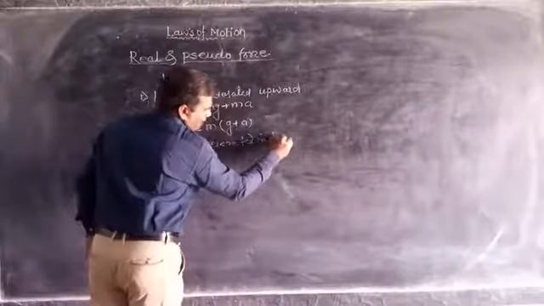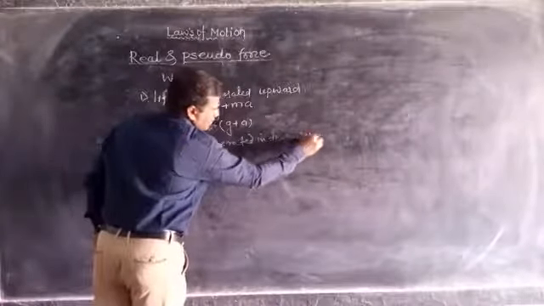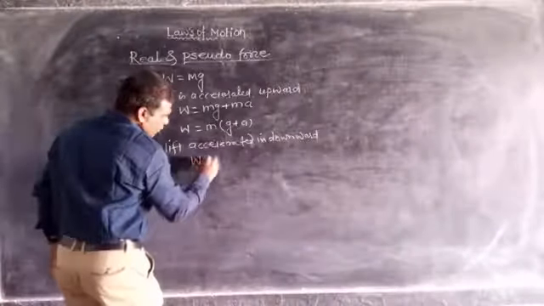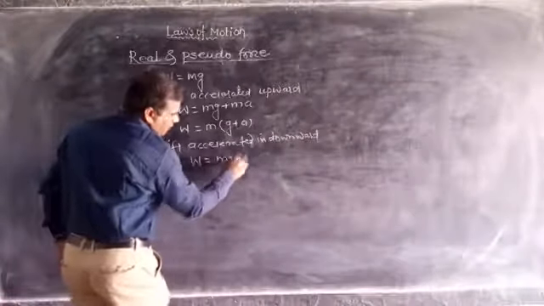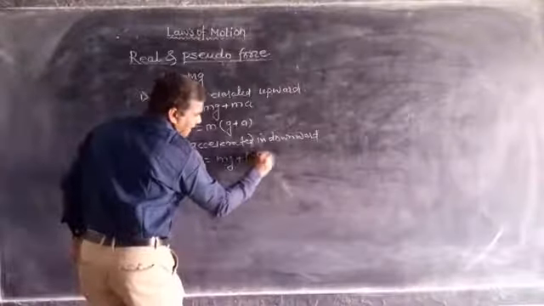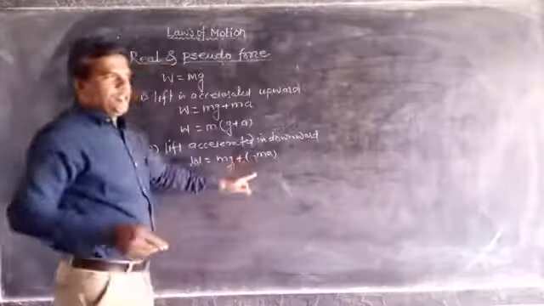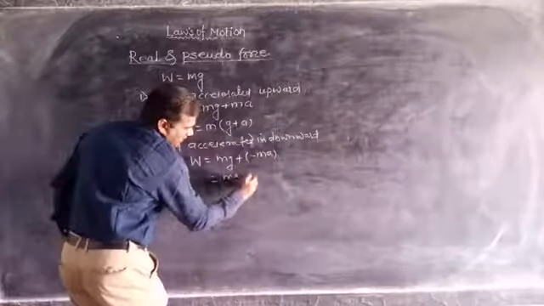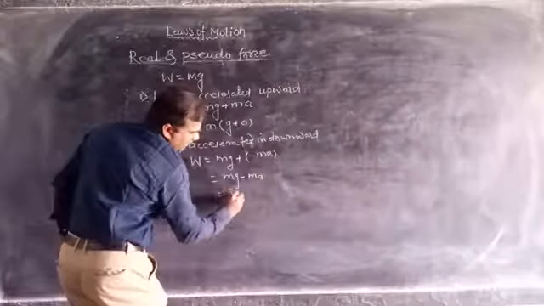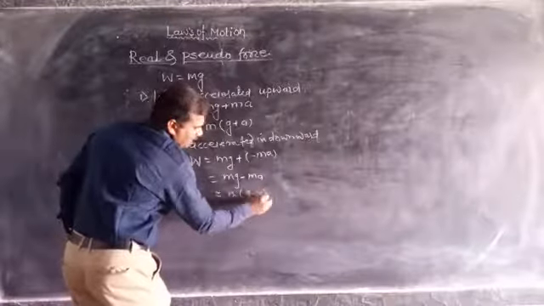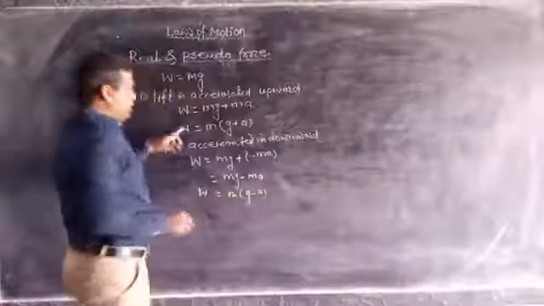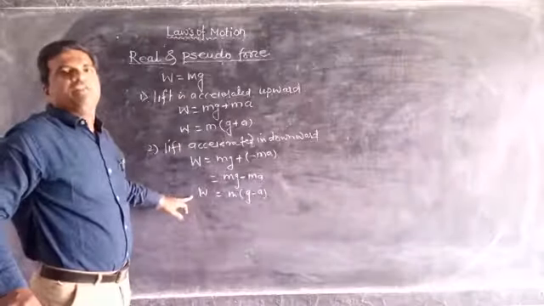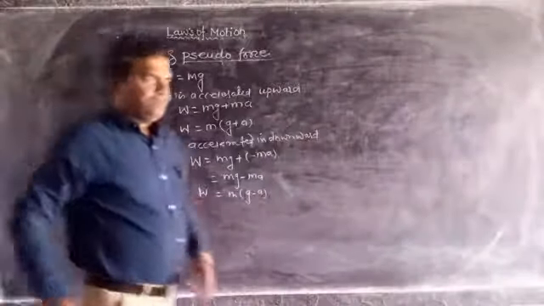And second, when the lift is accelerated in the downward direction, then we feel weightless, means W is equal to mg minus ma, because in this case the direction of acceleration is negative, and therefore it is mg minus ma. This can be written as m in bracket g minus a. This is the condition when the lift is moving upward. This is the condition when the lift is moving in the downward direction.